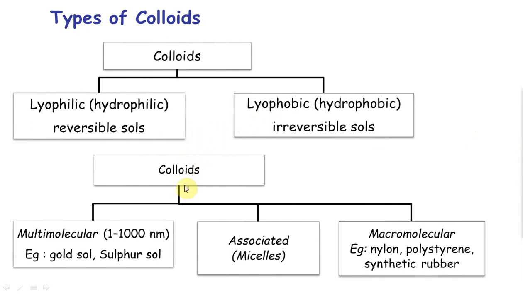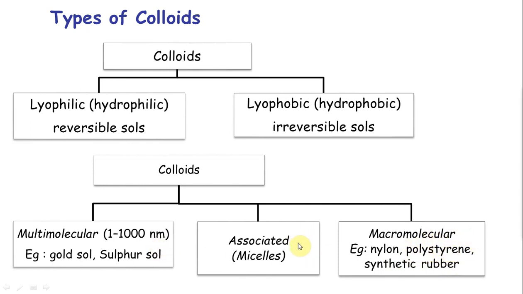The other type is where I am not looking at the interaction between dispersed phase and dispersed medium. In this classification, the dispersed medium is not taken into account. For the dispersed phase, what is the size of that colloid? Multimolecular colloids like gold colloid and sulfur are about this size. Macromolecular is when it is extremely big. Remember the macromolecular examples: nylon, rubber, all of them are colloids. They are extremely big dispersed phases.